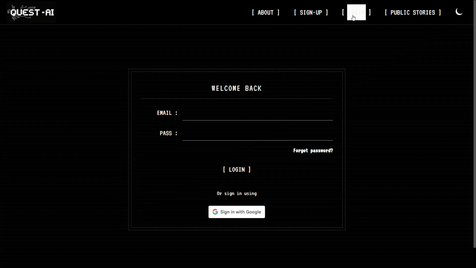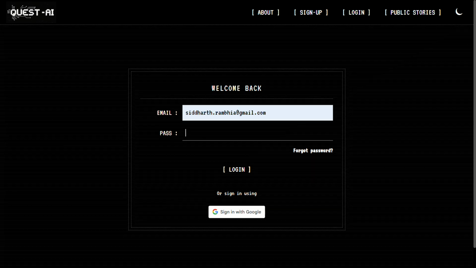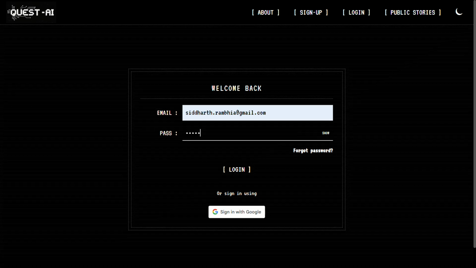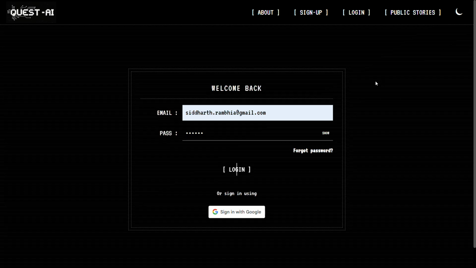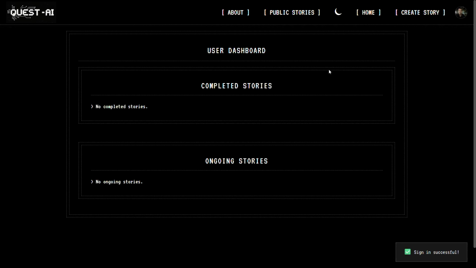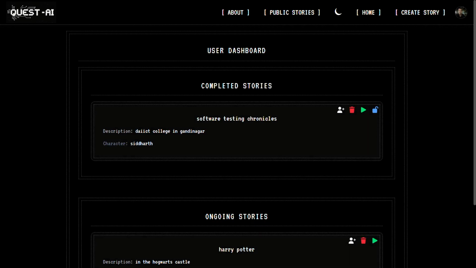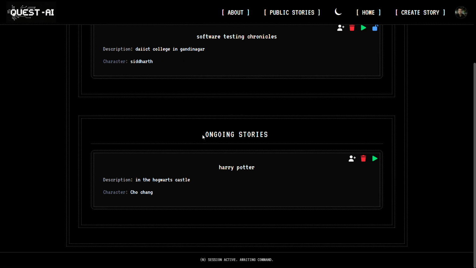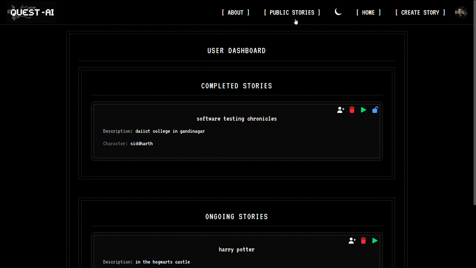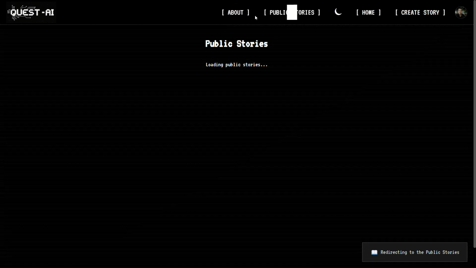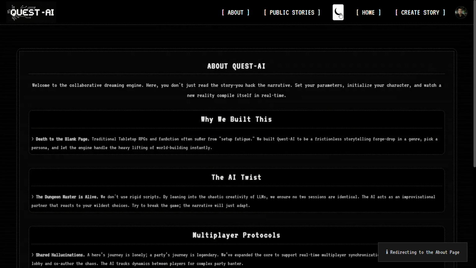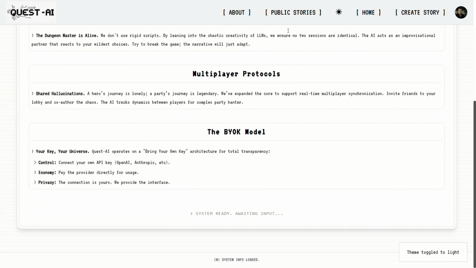So now you can log in using your email and password, which you can create. Upon logging in, you are redirected to the home page, wherein you can see what completed stories you have and what stories you have which are still ongoing, which are the stories you can continue by yourself. There's also the public stories and about page. You can also toggle the theme to a light mode for users who prefer to play that way.